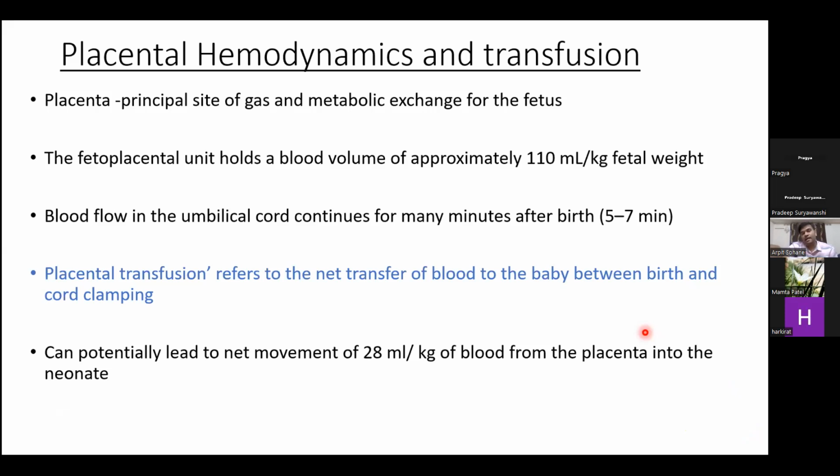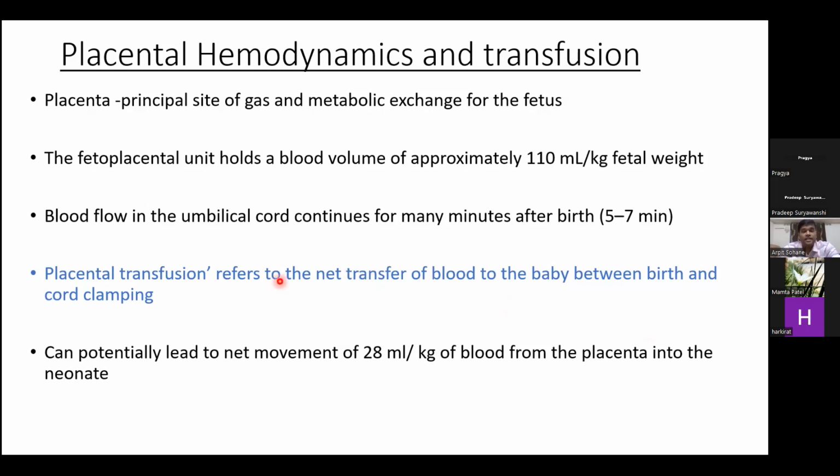So the placenta is the principal site for gaseous and metabolic exchange for the fetus, and the fetoplacental unit holds about 110 ml per kg of the fetal weight of blood. And it has been found that the blood flow in the umbilical cord continues for many minutes after the birth. So placental transfusion essentially refers to the net transfer of blood to the baby between birth and cord clamping.